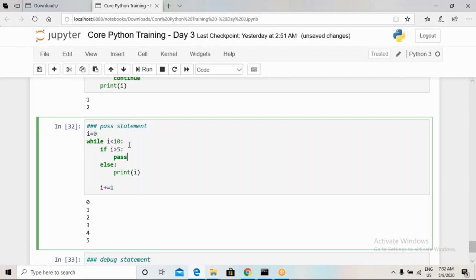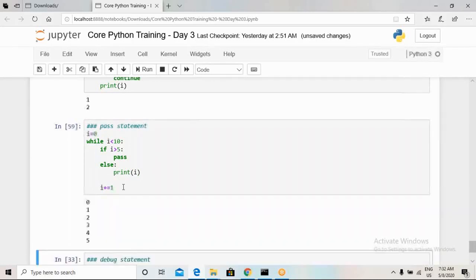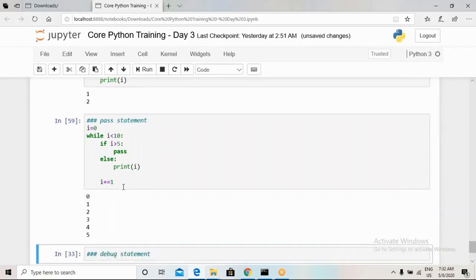And if this condition is not true, then it will do whatever is written in the else condition, it will execute that one. But if this particular condition is true, then our entire loop will do nothing, but it will increase the value of i, i equals i plus 1. Okay, so this is how the pass statement works.